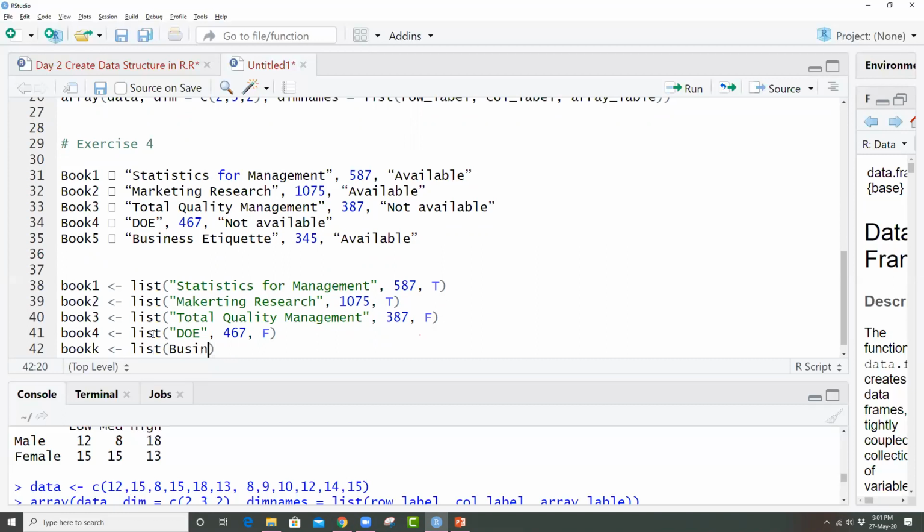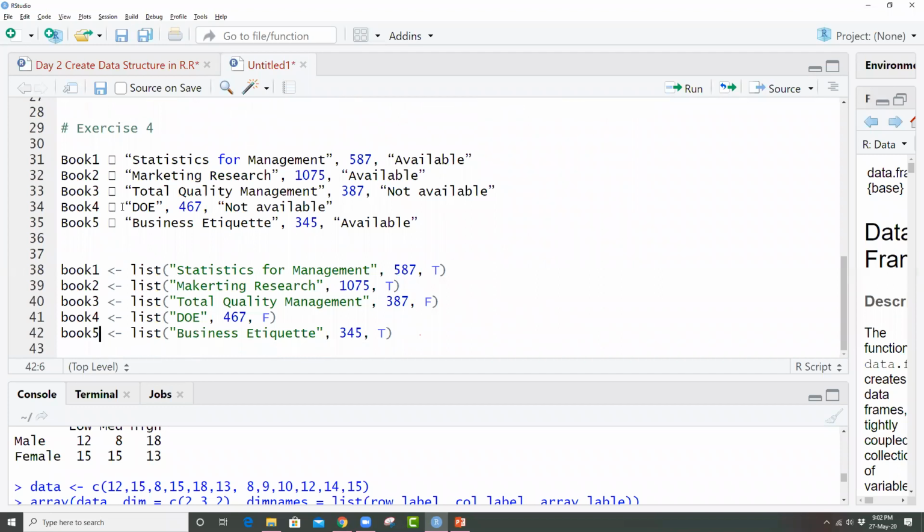Then this is business etiquette. Let's say I forgot the quotation marks, so how do we add them now? We can just select this, and we can press shift and then this inverted comma. Then it will directly take both sides, and then I'm using this 45, and then it is available. So I'm writing so, and here there is a mistake, it should be book 5, so I'm just writing it, let's say 5.